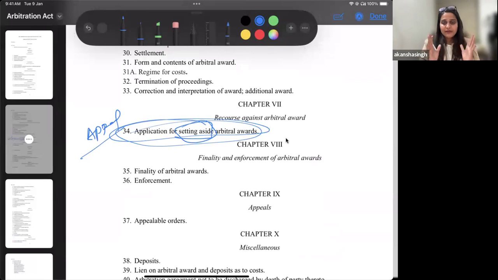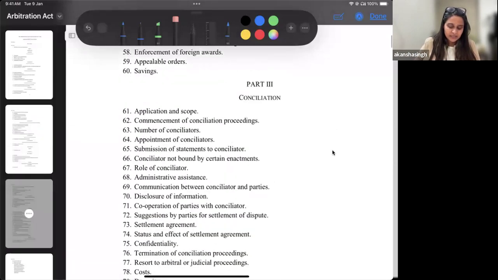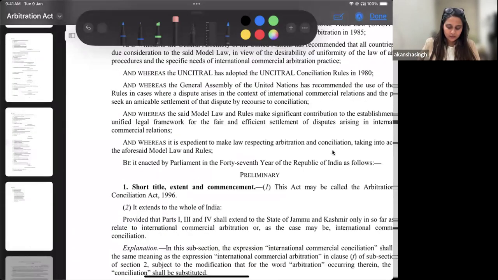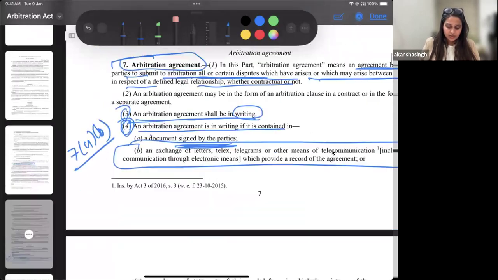You have to be very clear that this is a provision specific to setting aside of arbitral award. So if the arbitral award has come and I had my own doubts with regards to Schedule 5, I can file an application under section 34, but this is not so required when we talk about the fifth schedule. The fifth schedule provides us a remedy under section 14. Let's try to understand how. This is another distinction that you can mention.